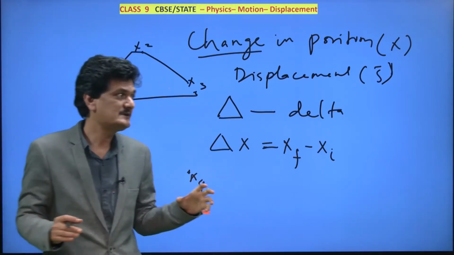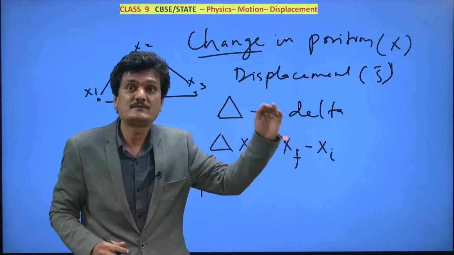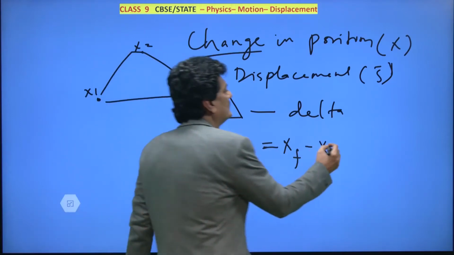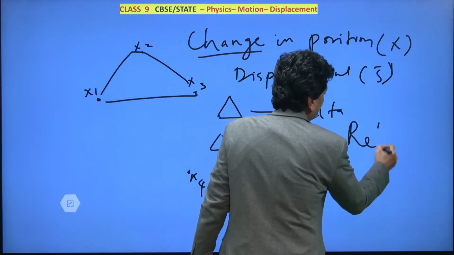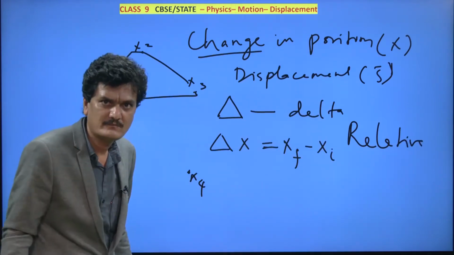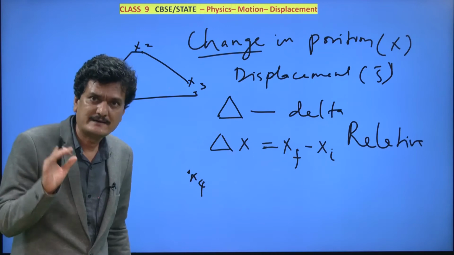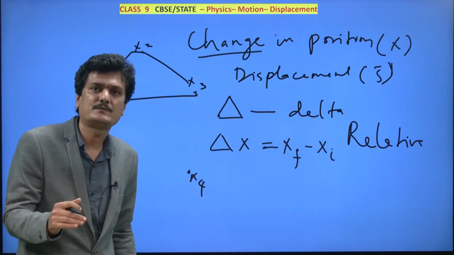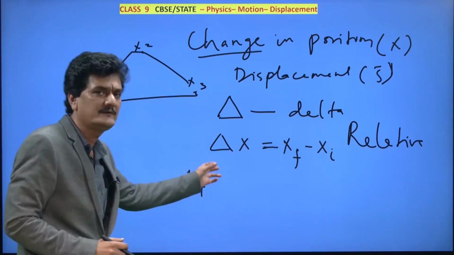So measuring position will be done with reference to something. Therefore I emphasized the term relative. It means we have to fix some reference. Once we fix that reference, with the help of that, we can find out these positions.